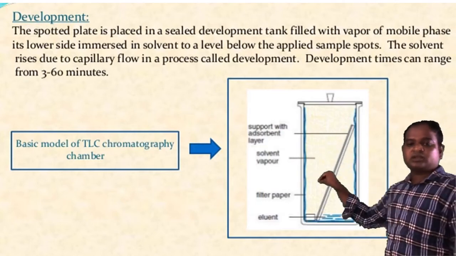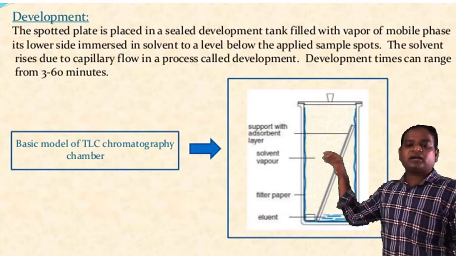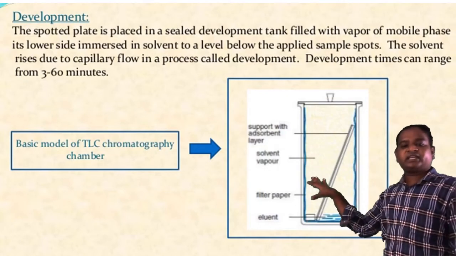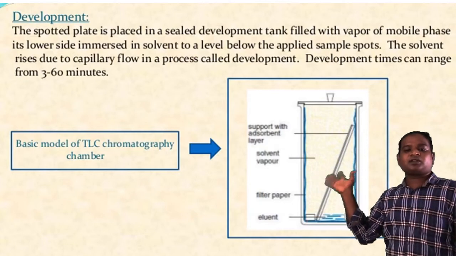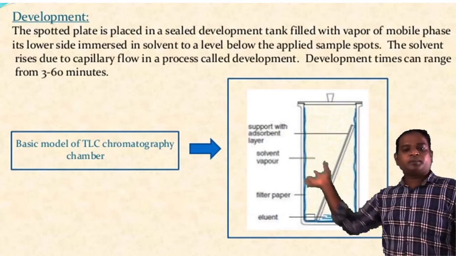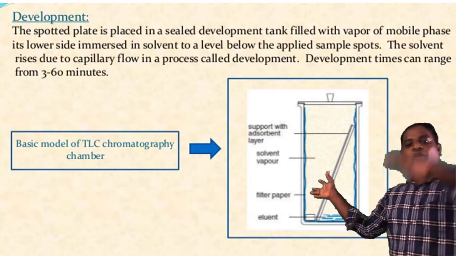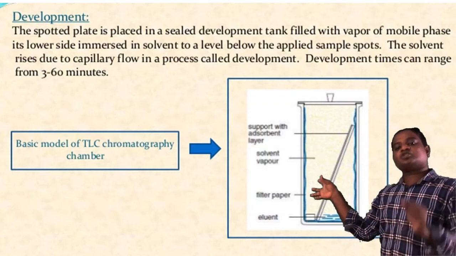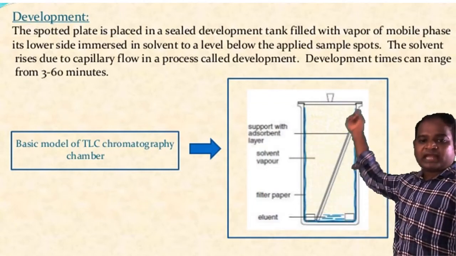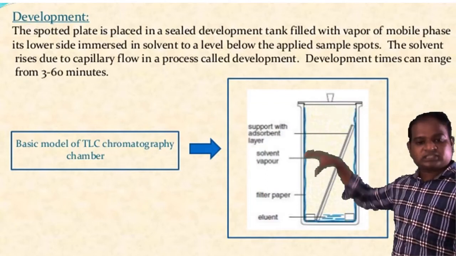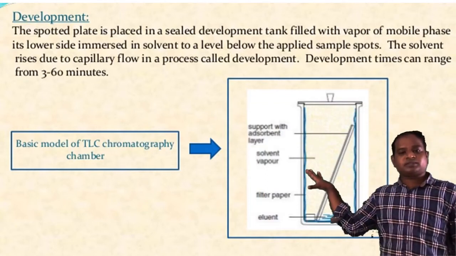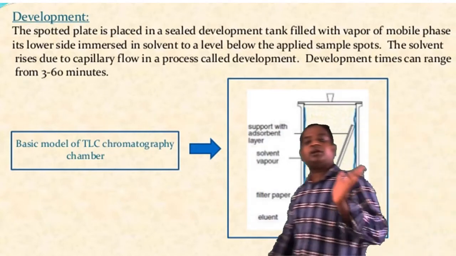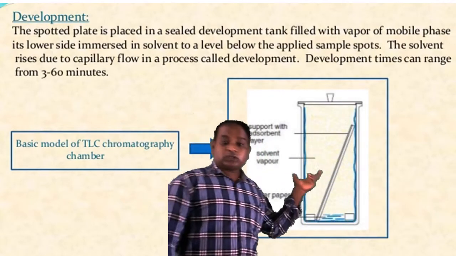What do you mean by saturation? Before inserting the plate into the chamber, you have to pour the solvent in 1 hour before. It should be left in that chamber, so that its vapors are uniformly spread in the chamber to make the spots go in a uniform manner during the separation of the sample. In this way, you add the solvent 1 hour before, and then you add the plate into the chamber. By that, you will get uniform separation. The solvent rises onto the plate due to capillary flow in a process called development.